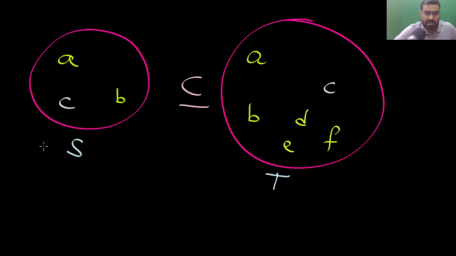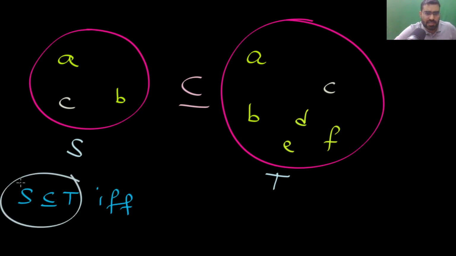S is a subset of T. What does this mean? S is a sub collection of T. This means that if anything belongs to S, then it also belongs to T. But T can have some extra things.